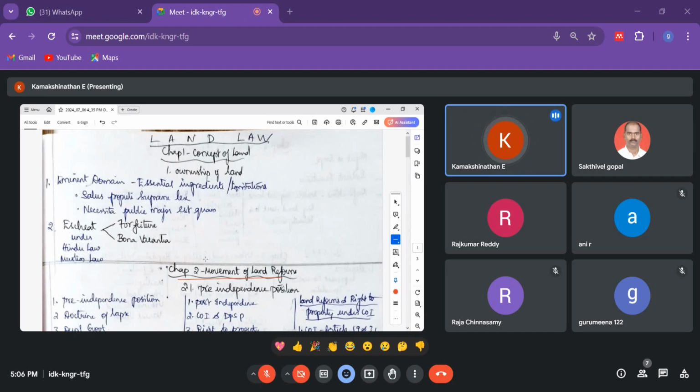So we will discuss on that one. Okay, so let me go through the topics. You can open the book. It is a Vijayala series, and you can open page number 1. We will start from it.